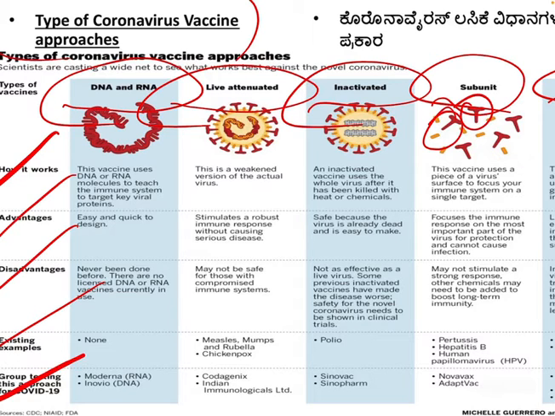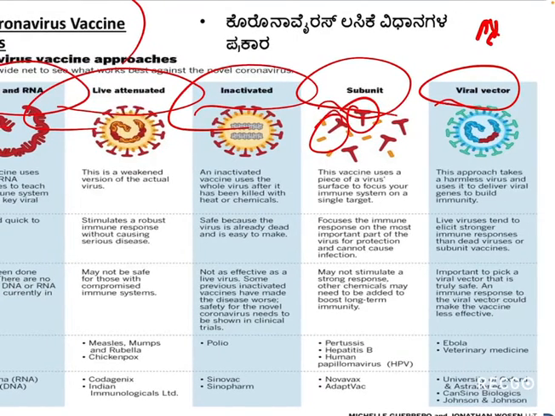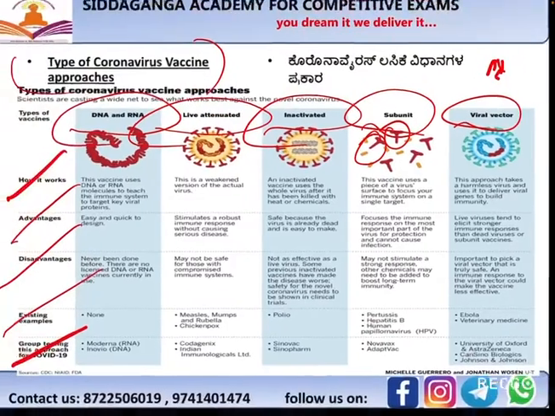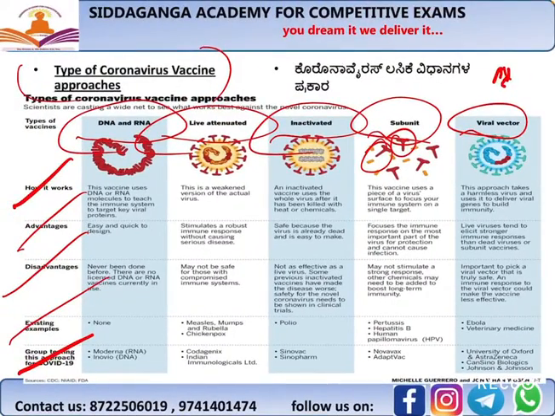In case of inactivated, the vaccine uses the whole virus after it has been killed with chemicals. In the subunit approach, this vaccine uses a piece of the virus surface to focus your immune system on a single target, right? In a viral vector vaccine, this approach takes a harmless virus and uses it to deliver a viral gene to build immunity, right? So this we already discussed in detail.